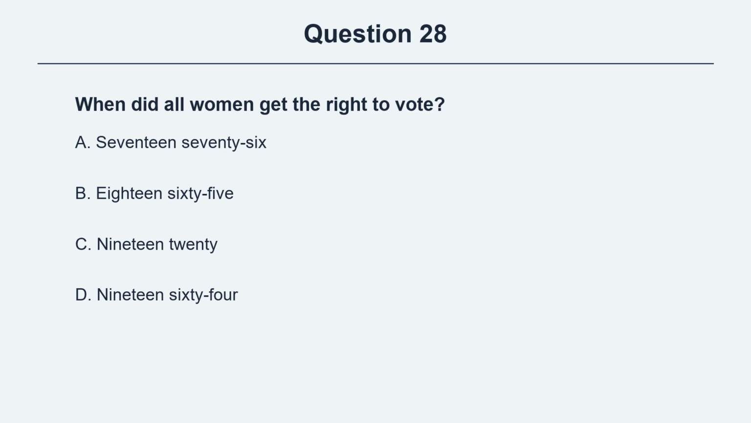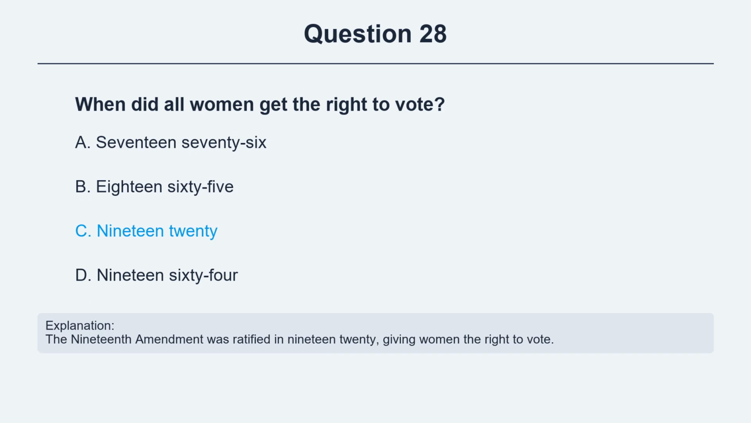Option A, 1776. Option B, 1865. Option C, 1920. Option D, 1964. The correct answer is option C, 1920. Explanation. The 19th Amendment was ratified in 1920, giving women the right to vote.